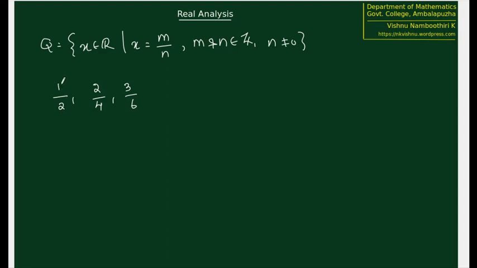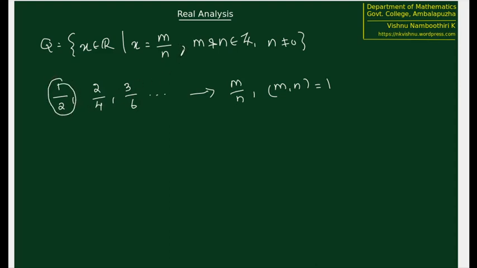So to avoid this confusion, one possible strategy could be to just take the representation of a number provided m and n are in their lowest terms. Lowest terms in the sense that GCD of m and n is equal to 1. So 1 by 2, 2 by 4, all these things, everything will correspond to m by n, with m and n having no common factor other than 1. That means 2 by 4, 3 by 6, everything will be represented just by this number.